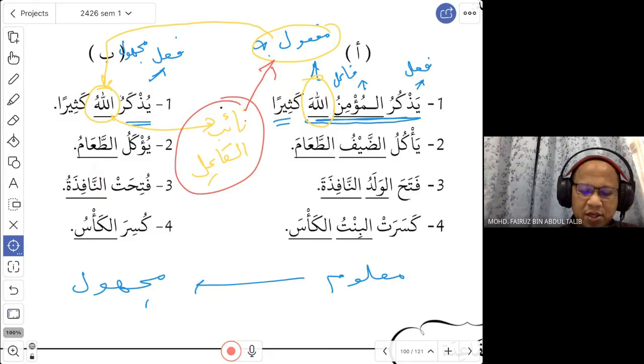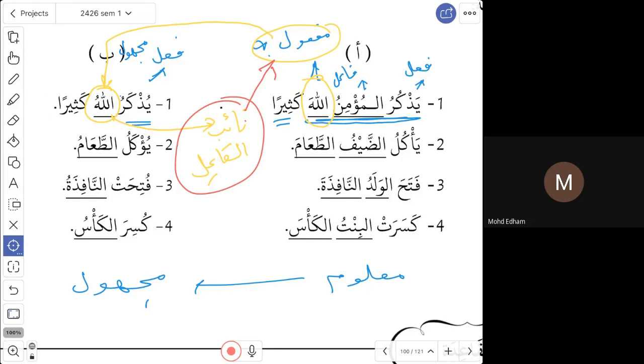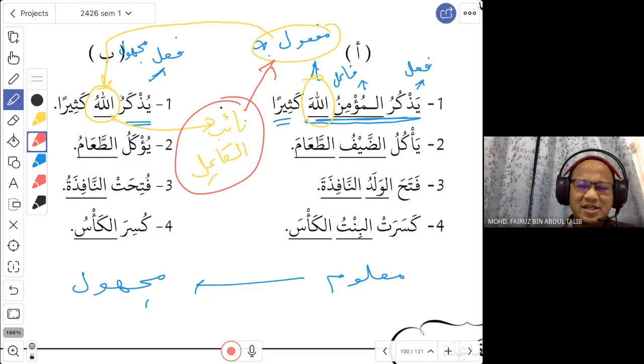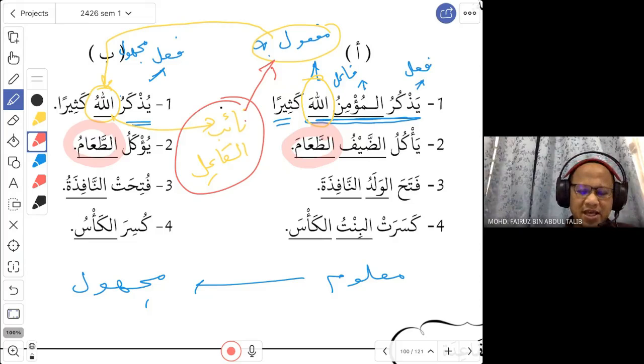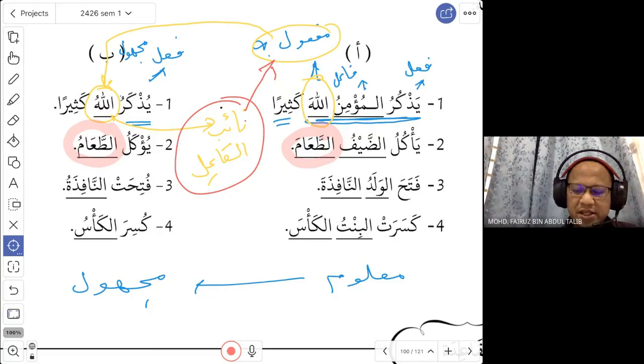But this time, do you call it maf'ulun bih? No. That's the thing that you need to remember. Originally, yes, this is the maf'ulun bih, but when you make it in the majhul form, it is no longer a maf'ulun bih. It becomes the na'ib al-fa'il. So basically na'ib fa'il and maf'ulun bih is the same thing, only you have to know which term that you should use. Number 3, fatahal waladu an-nafizata.